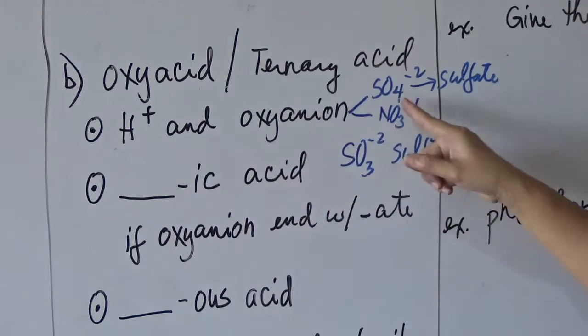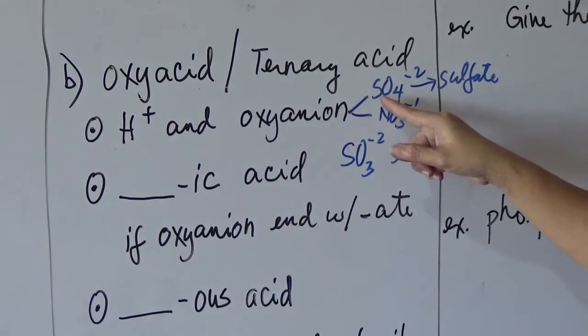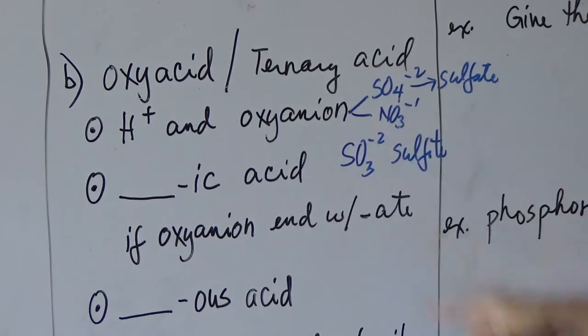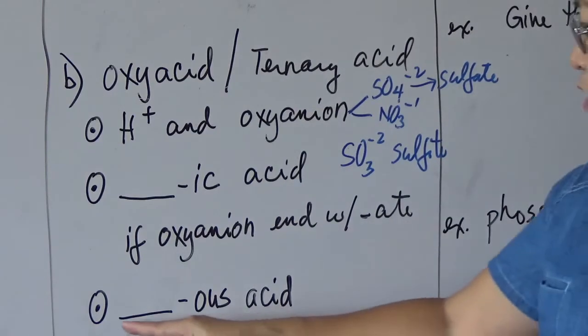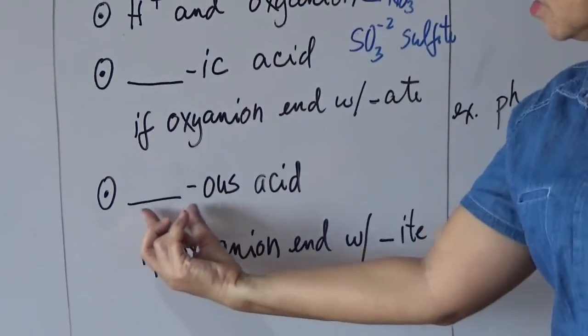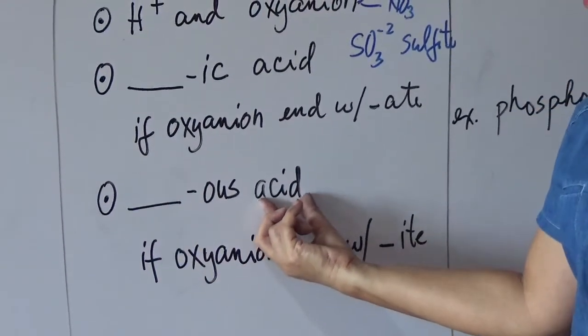For example, sulfate, the non-metal here is sulfur, nitrate, nitrogen. Okay? So if the oxyanion ends with -ite, the name of the acid will be -ous acid: stem name of the non-metal with the suffix ous followed by the word acid.